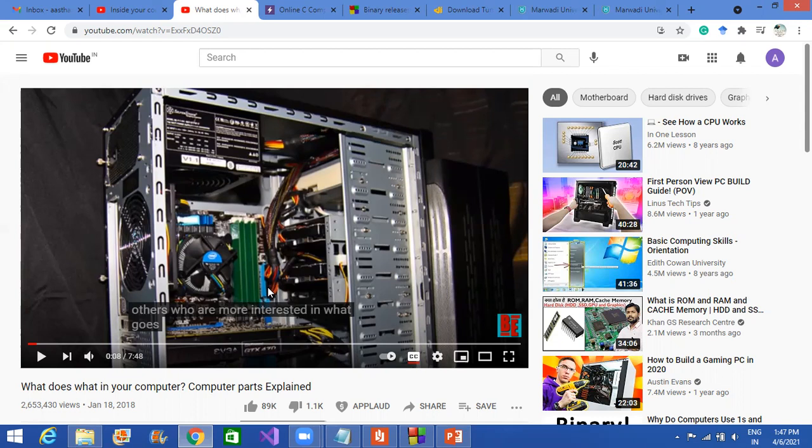So I will be double clicking on the game. That double click done by me is the instruction I'm providing to my processor that I want to load this game, I want to play this game. So now what will the processor do? Processor will give that instruction to the hard disk.